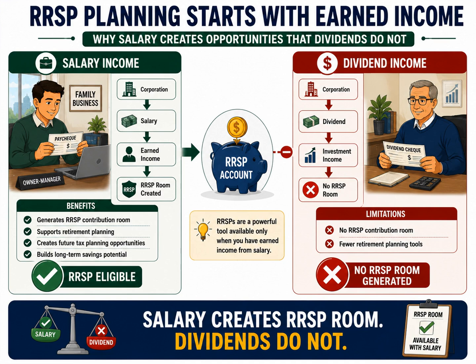As salary is reported on a T4, RRSP room begins to accumulate, creating future opportunities for retirement planning and wealth building. Notice the flow shown on the slide. Corporation, salary, earned income, RRSP room created. This simple sequence is one of the foundations of long-term financial planning.